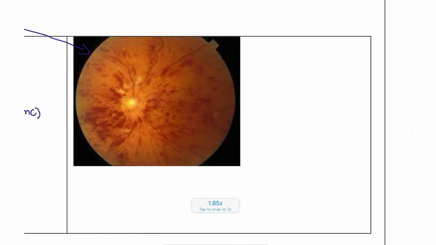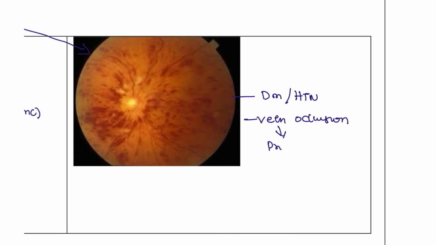So CRVO patients are associated with the same. Again, it could be caused due to diabetes mellitus, or the patient is having hypertension. So this is causing the vein occlusion. Okay, vein occlusion. And if the vein is occluded, this is going to have the proliferation, and this proliferation can produce new vessels.